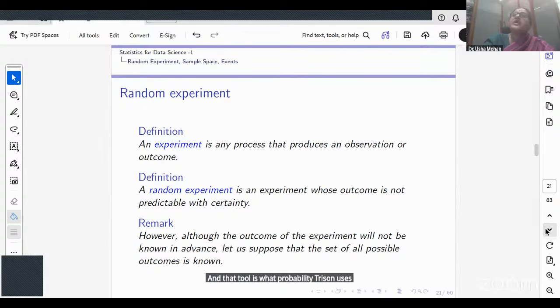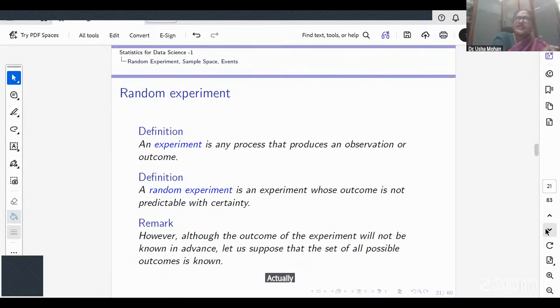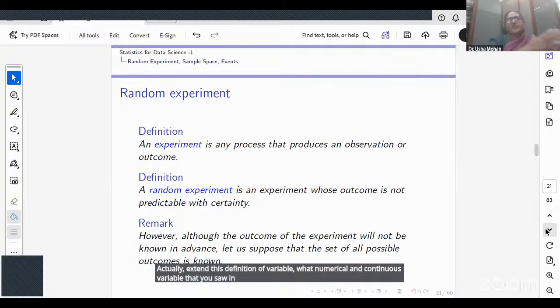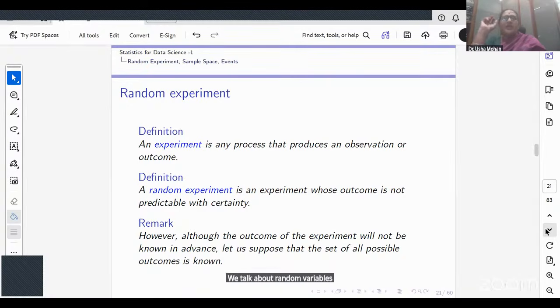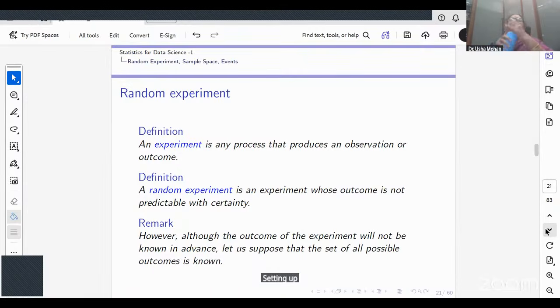Okay. So once we understand what probability is, we extend this to the definition of variables, numerical and continuous variables that you saw in the descriptive space. We talk about random variables and distributions, but the need for capturing this uncertainty, we are trying to do in terms of what we call a random experiment. So first we are setting up what we refer to as the building blocks of probability.